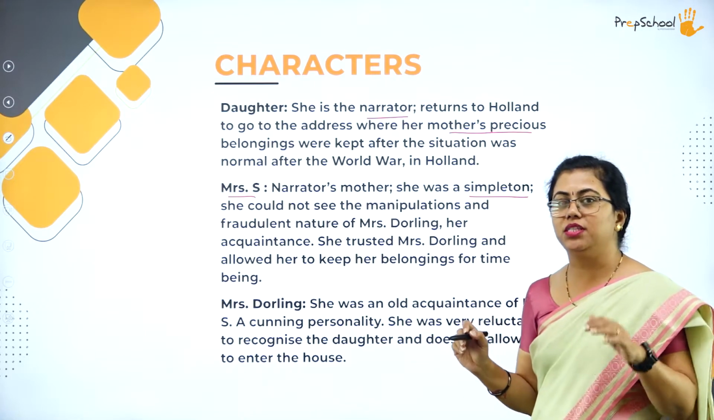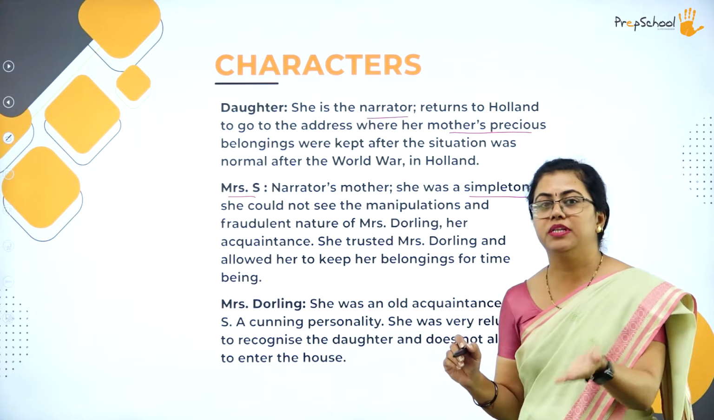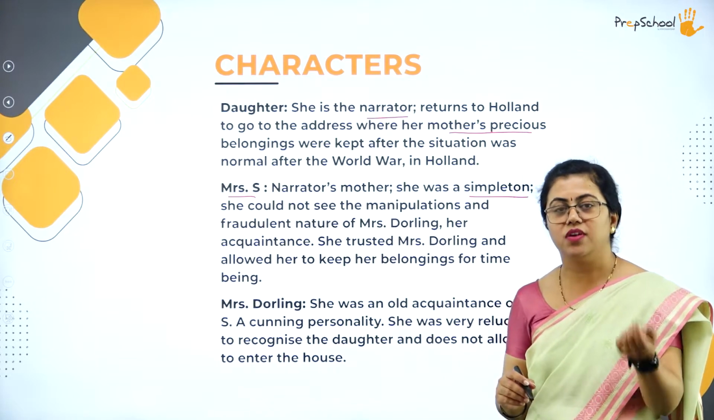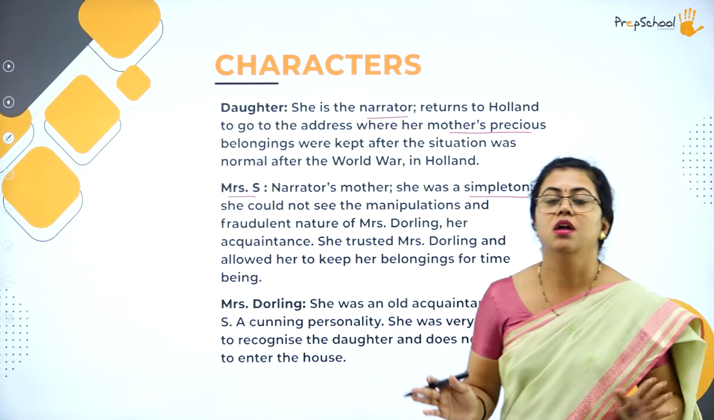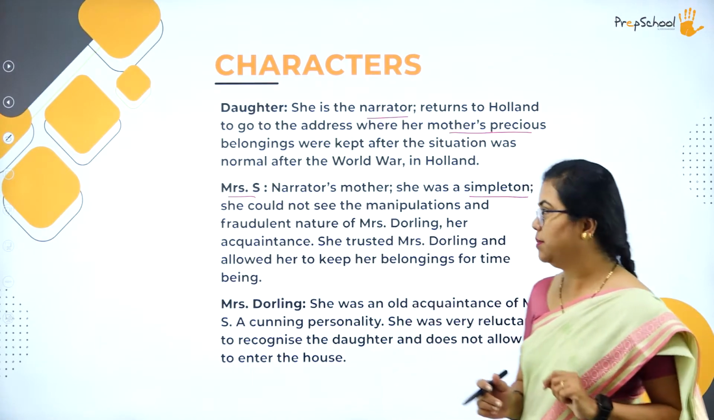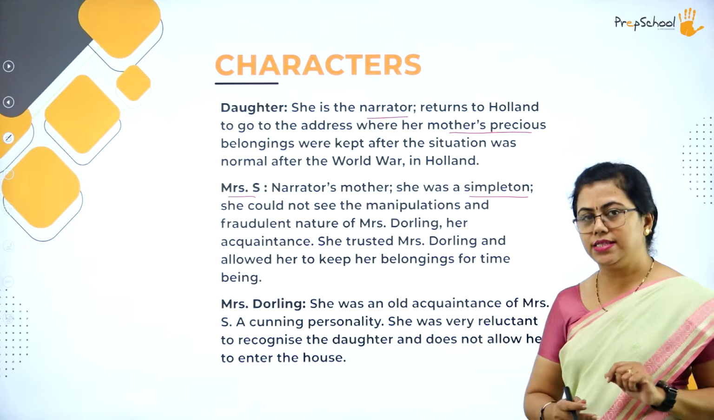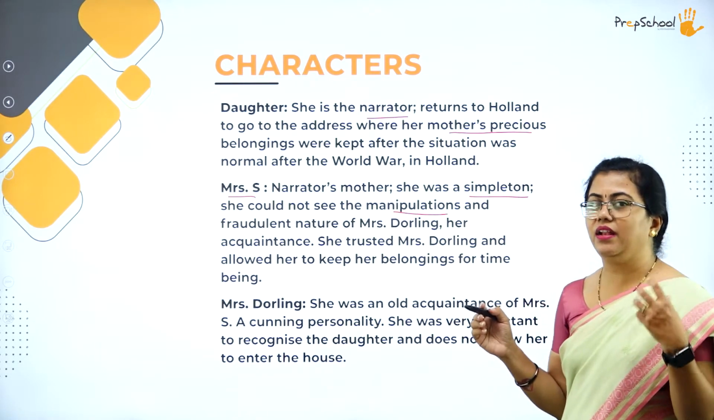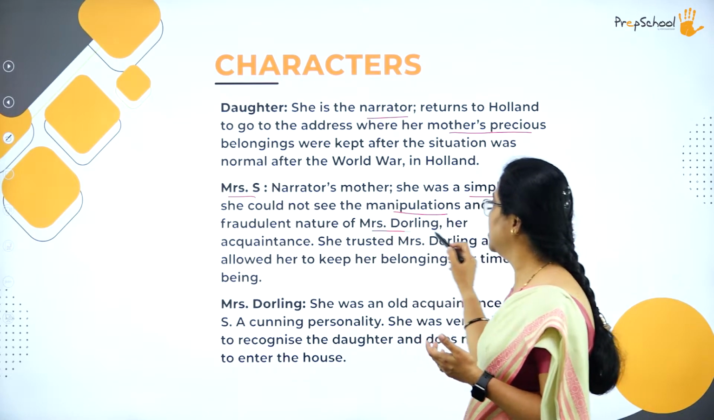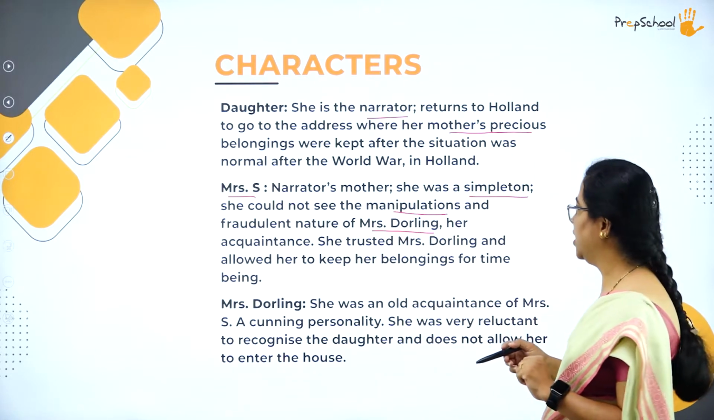A simpleton is a person whom you can cheat very easily, not a person who is very simple, who leads a very simple life. Simpleton is a person who can be cheated very easily, who is not aware of the worldly things. Okay, so that is a simpleton. Yeah, Mrs. S also was a simpleton. She could not see the manipulations, that is the cheating nature, that is the fraudulent nature of Mrs. Darling, who is another character here.